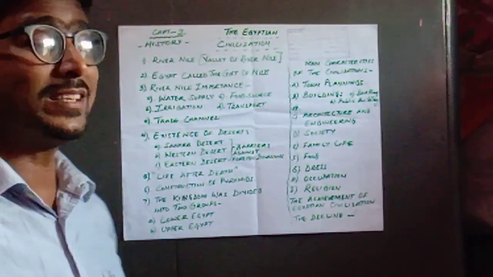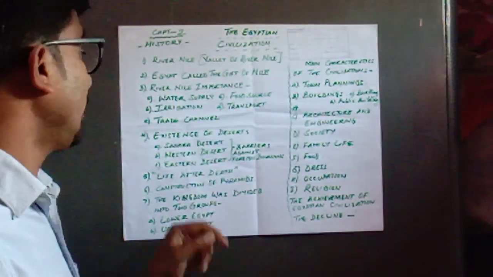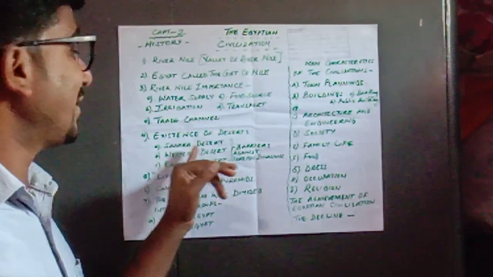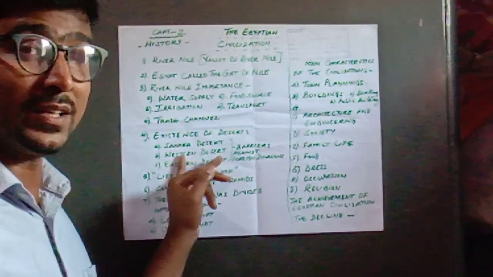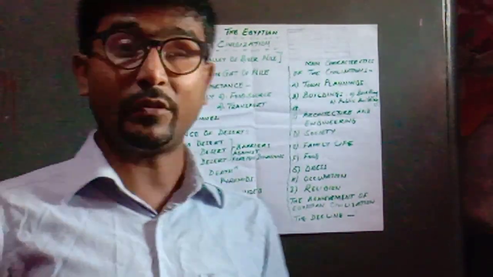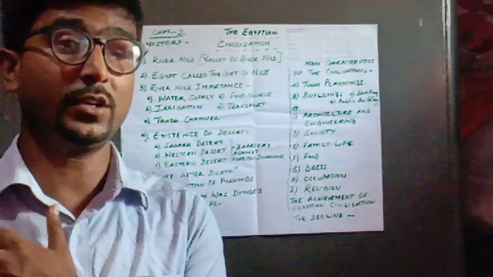Now, the existence of desert. There are a few important deserts that existed in the Egyptian territory. Number one is the Sahara Desert. Then you have the Western Desert. Then you have the Eastern Desert. Now, these deserts were very hot, full of sand, and walking there was very hard.